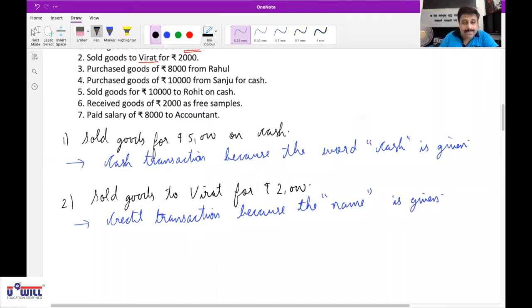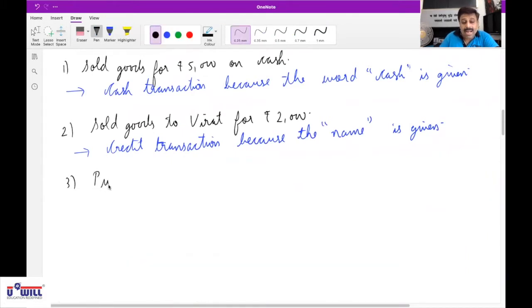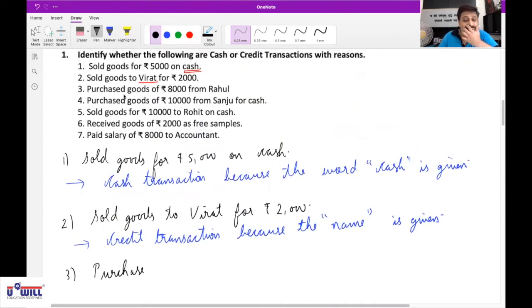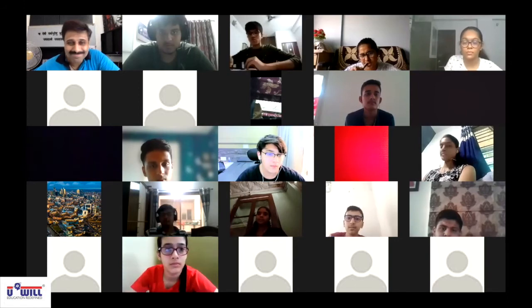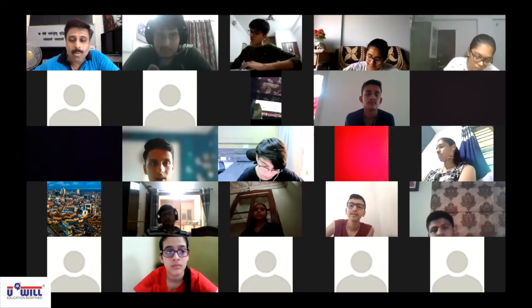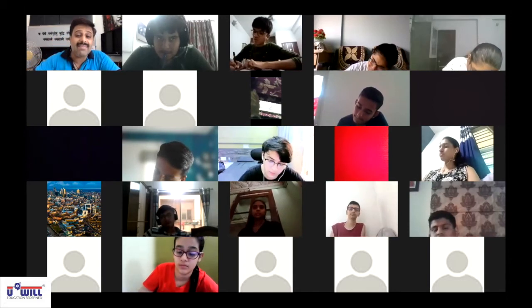Okay, write down the third one. Purchase goods of 8,000 from Rahul. Is it a cash transaction? Where is the word cash mentioned in the transaction? Sir, because we are buying goods. Is the name given? Sir, credit transaction. Why credit? Because the name Rahul is given. We have not paid him the money yet, we have to remember that we still have to pay him the money.